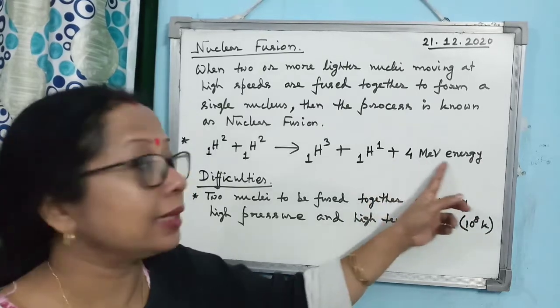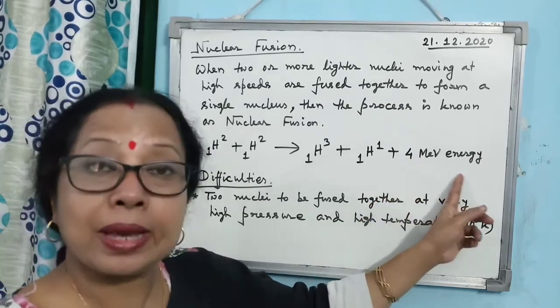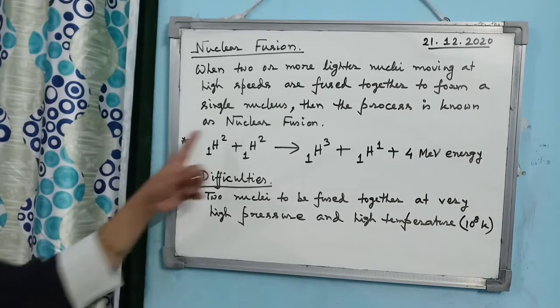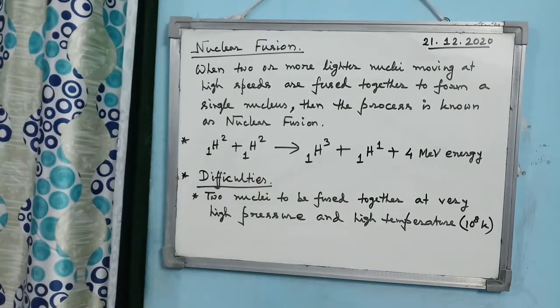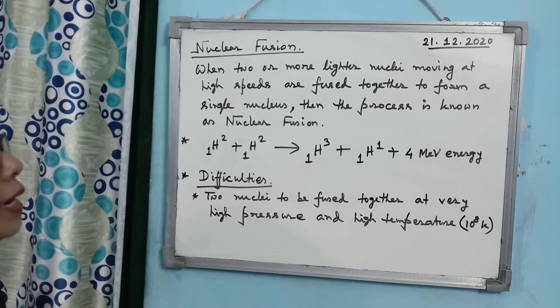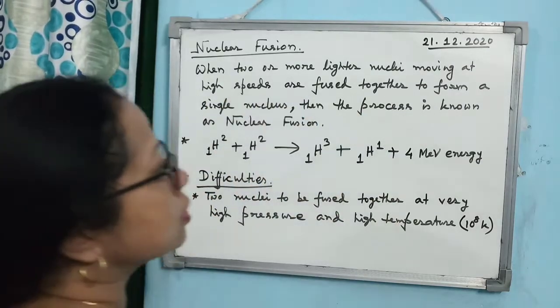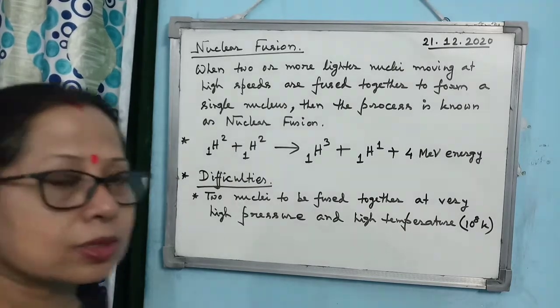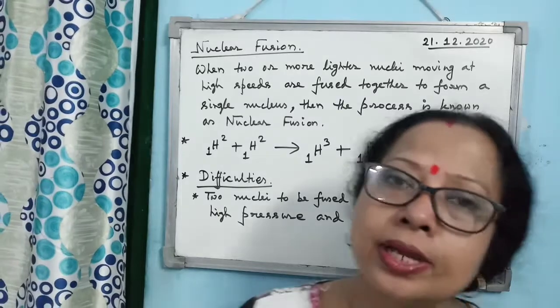Here is the main thing. How much energy? 4 mega electron volt energy is produced. Alright. And what is the definition of nuclear fusion reaction? That when two or more lighter nuclei moving at high speeds are fused together to form a single nucleus, then the process is known as nuclear fusion reaction.